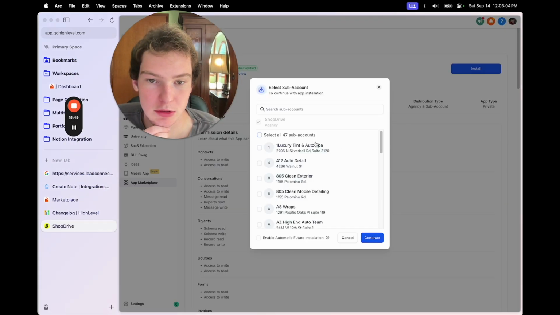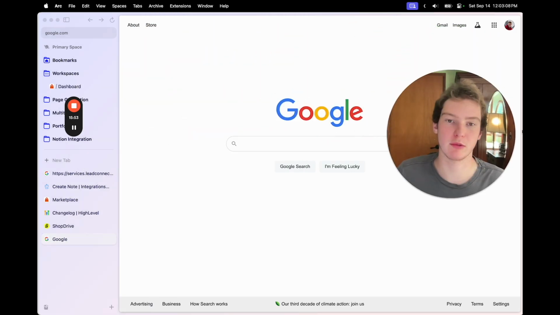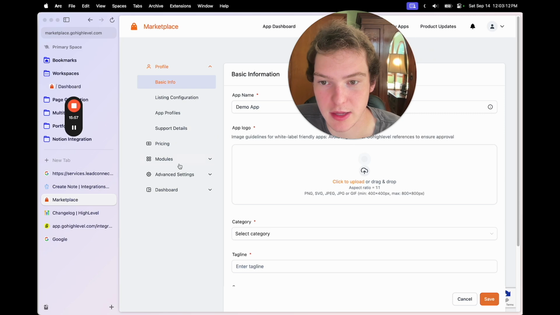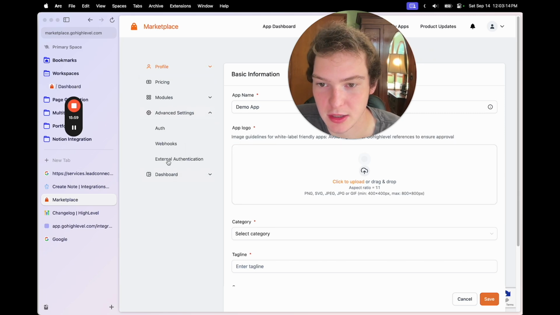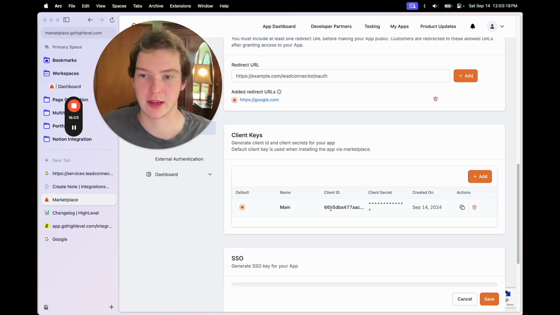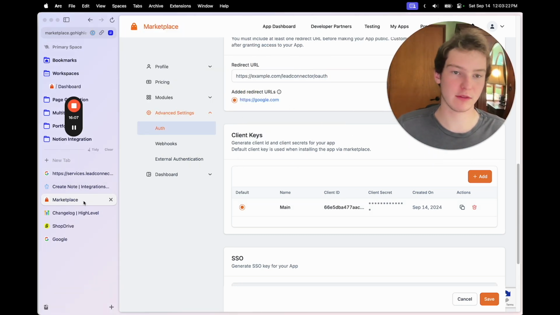Okay, so let me retry that. Okay, so there it worked. So yeah, just make sure that when you create the app, you also create a client key, because it won't be able to install without the client key. And we'll need that for what we're about to do.